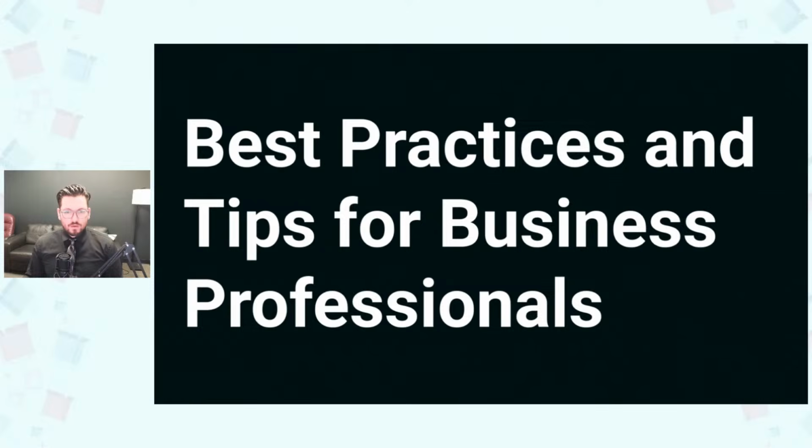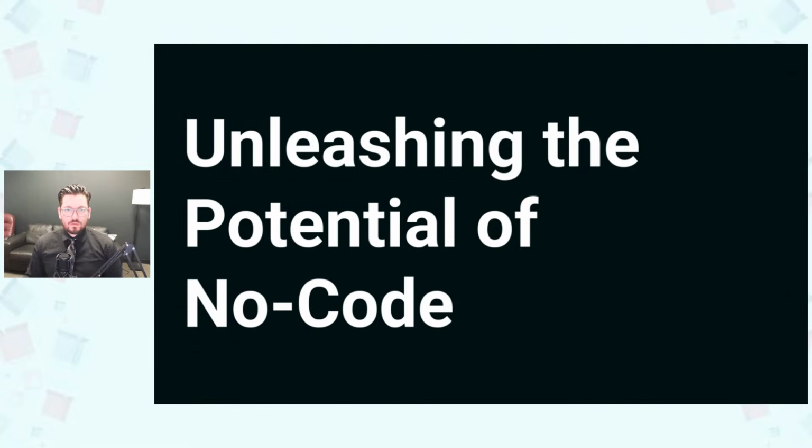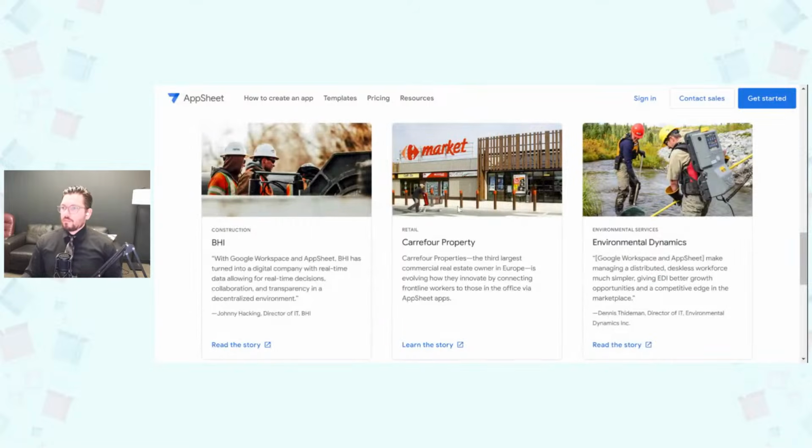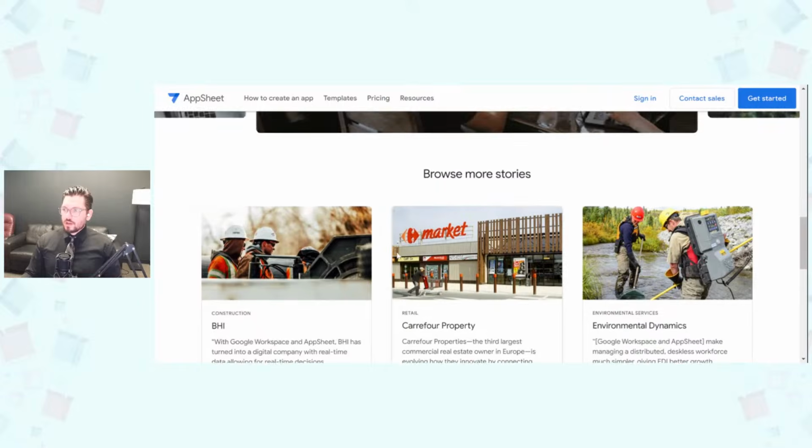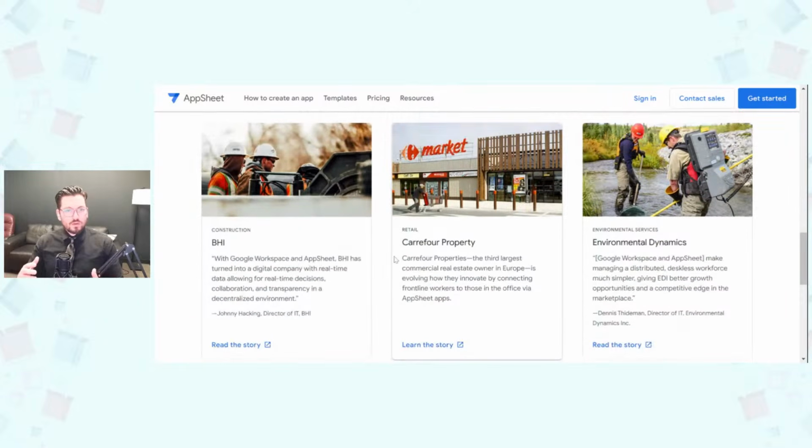Let me go to this slide here. So, unleashing the potential of no code. Let me see if it'll let me present a few of AppSheet's great use cases for their platform. So over here on AppSheet.com, they have a few customers that have really embraced the no-code technology. So I'm glad that it's showing now.